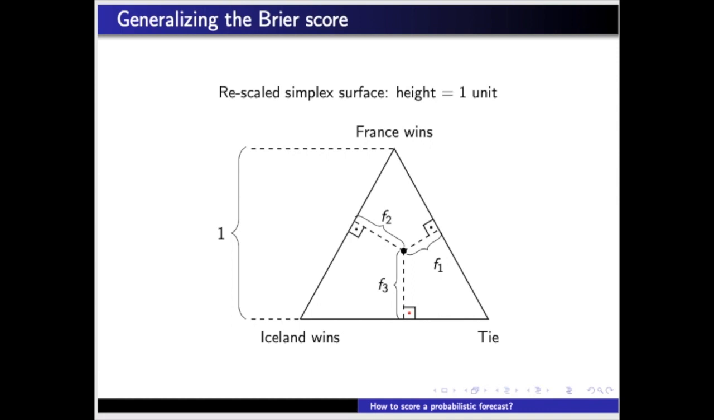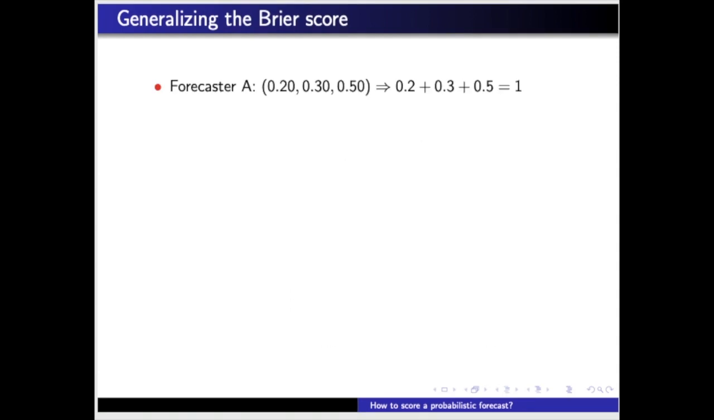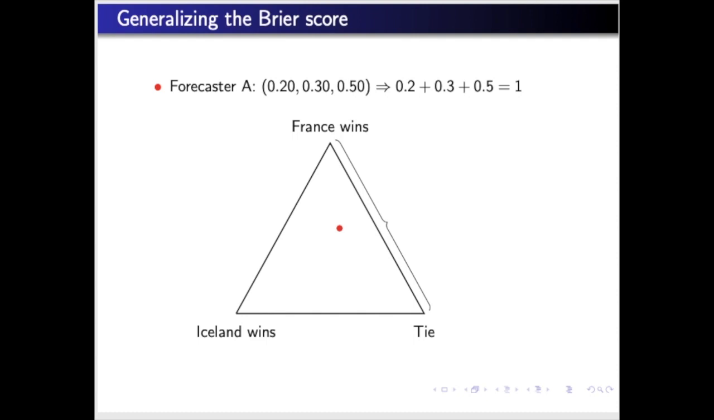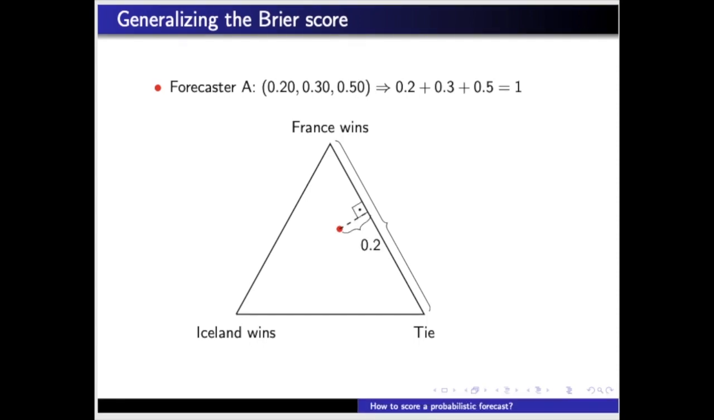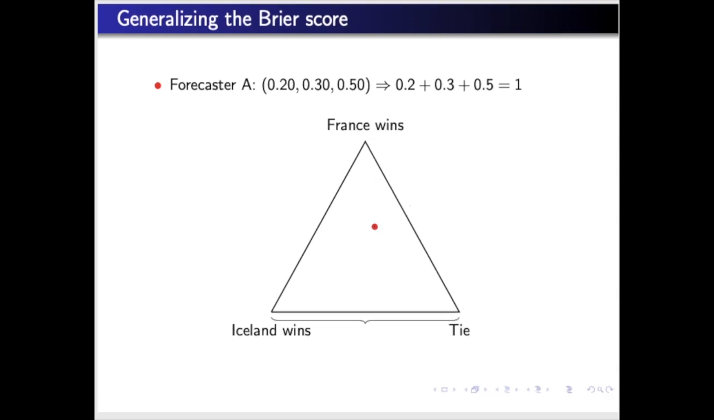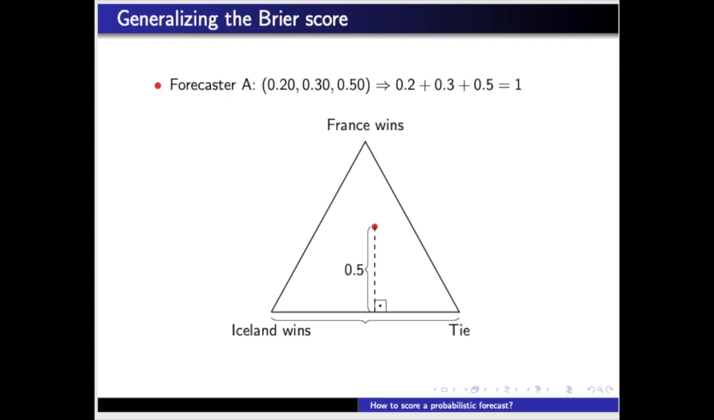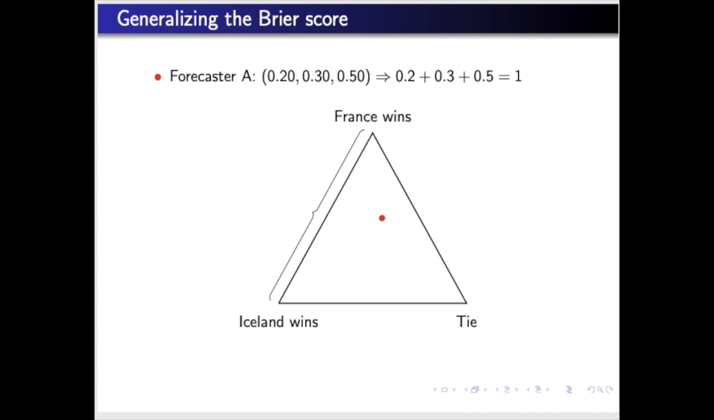To see this, let's consider forecaster A's values, represented by this red dot. The distance from the dot to this side, opposing the vertex that represents the result Iceland wins, is 0.2, the probability assigned to an Icelandic victory. The distance from the dot to this side that opposes the vertex France wins is 0.5, representing the probability assigned to the result France wins. Finally, the distance from the dot to this side represents the probability assigned to the outcome tie.